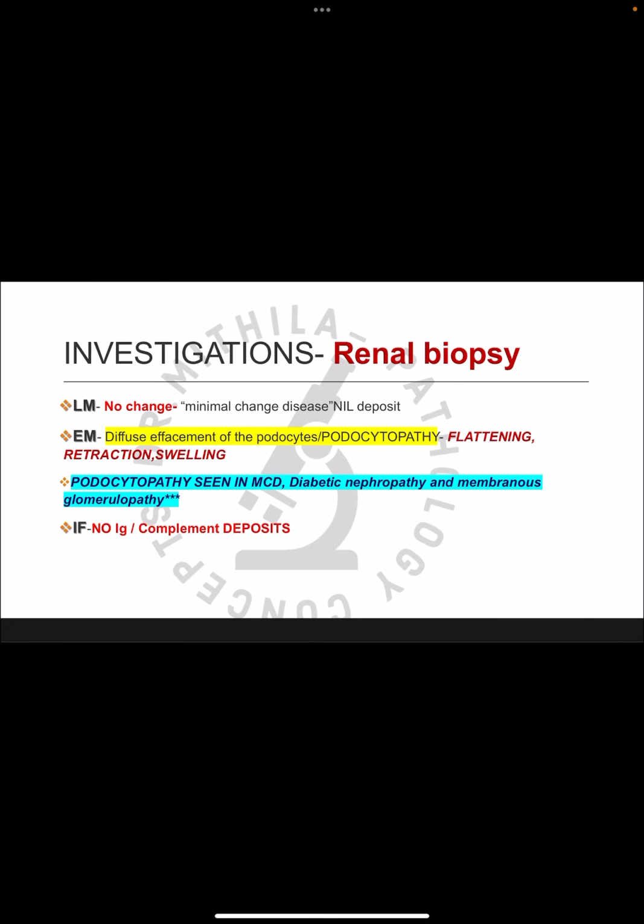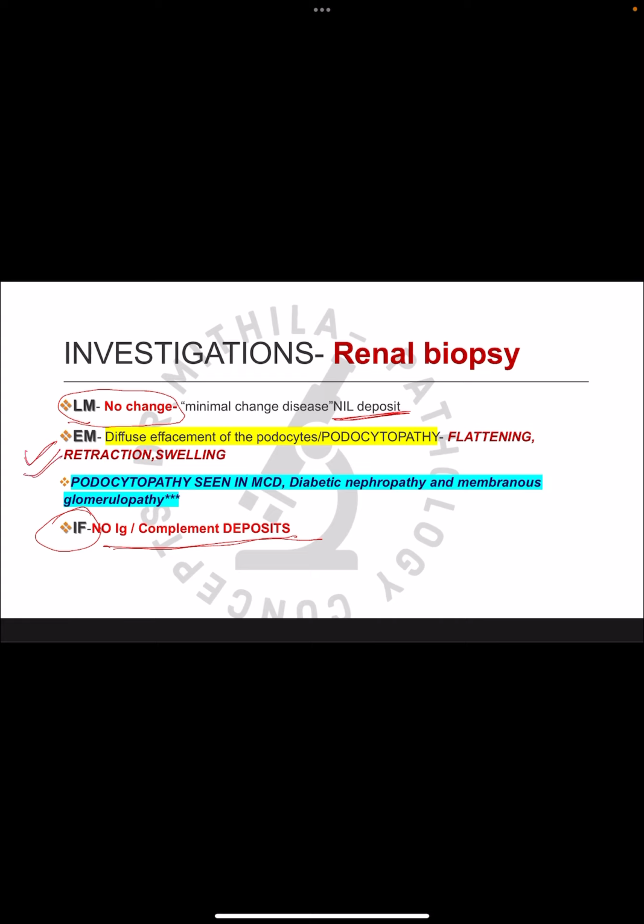Now next, what investigations can be done in nephrotic syndrome? Since it is minimal change disease, it is called so because there are no changes on the light microscopy. So it's also called nil deposit disease because there are no deposits seen in the light microscopy, and also on the immunofluorescence there are no immune complex or complement deposits. Now the changes which are seen, they are seen in the electron microscopy.